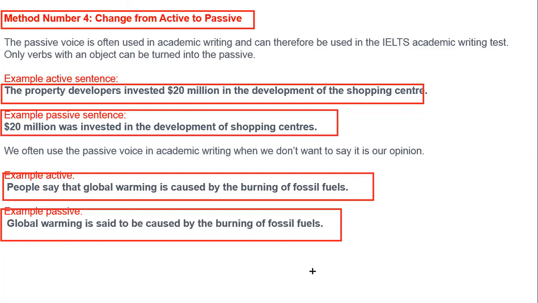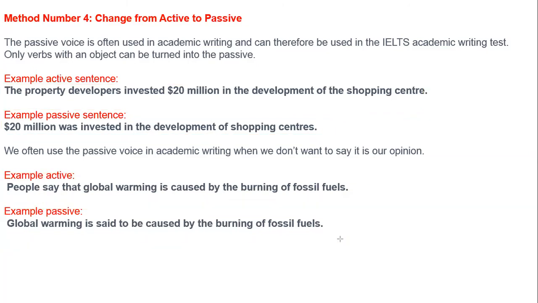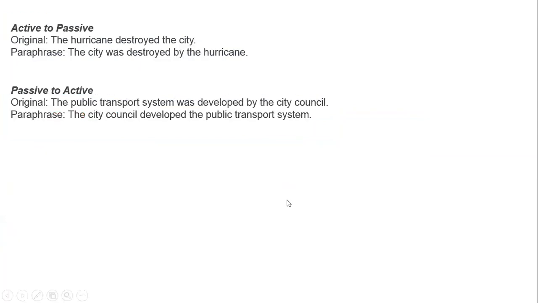So how many methods have we got? We have got 4 methods. We studied today 4 methods of paraphrasing. Method number 1 was using synonyms.